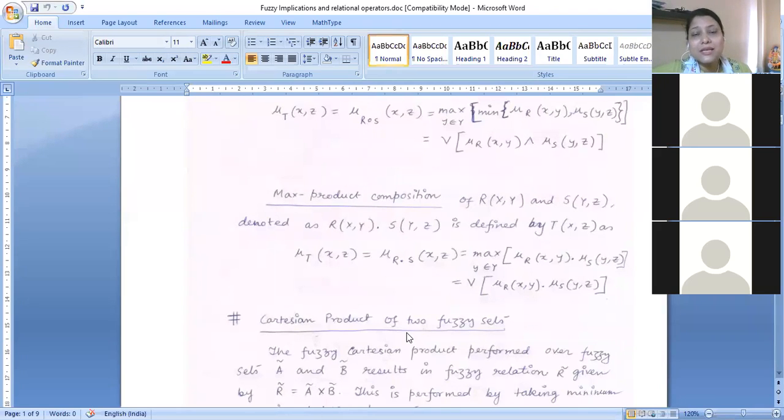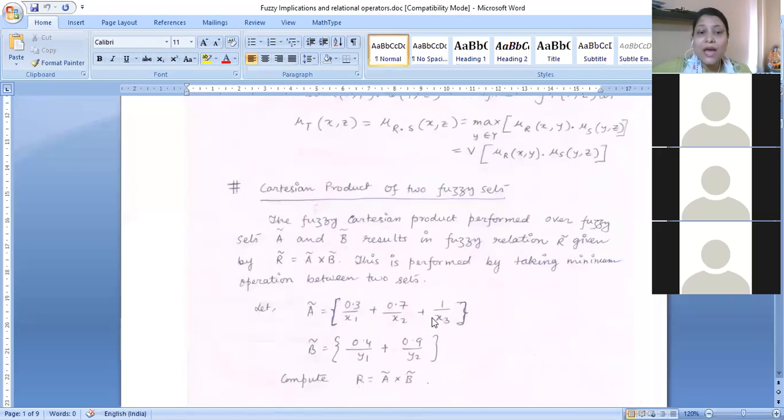We know max min composition and max product composition till now, but what about classical relations? Classical relation is nothing but performing the Cartesian product of two different fuzzy sets.